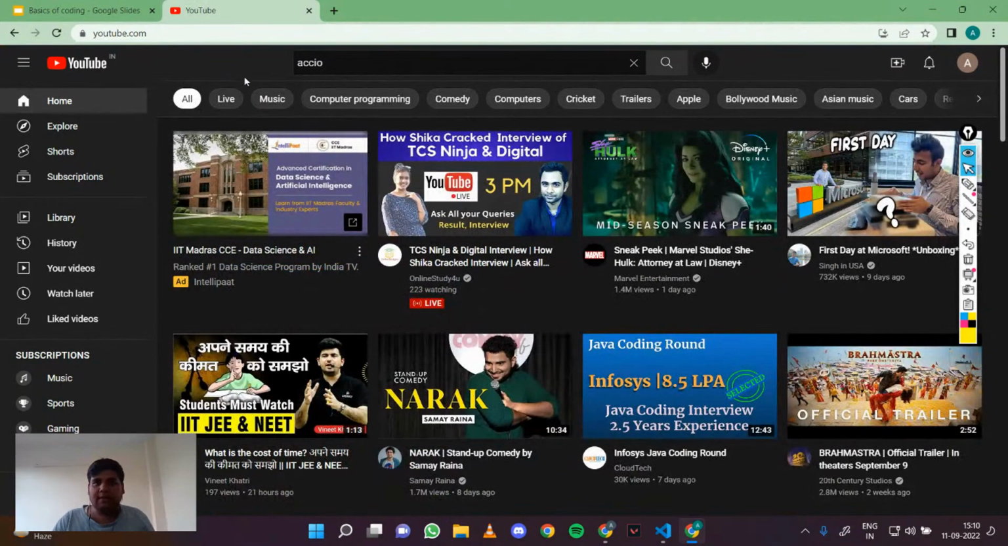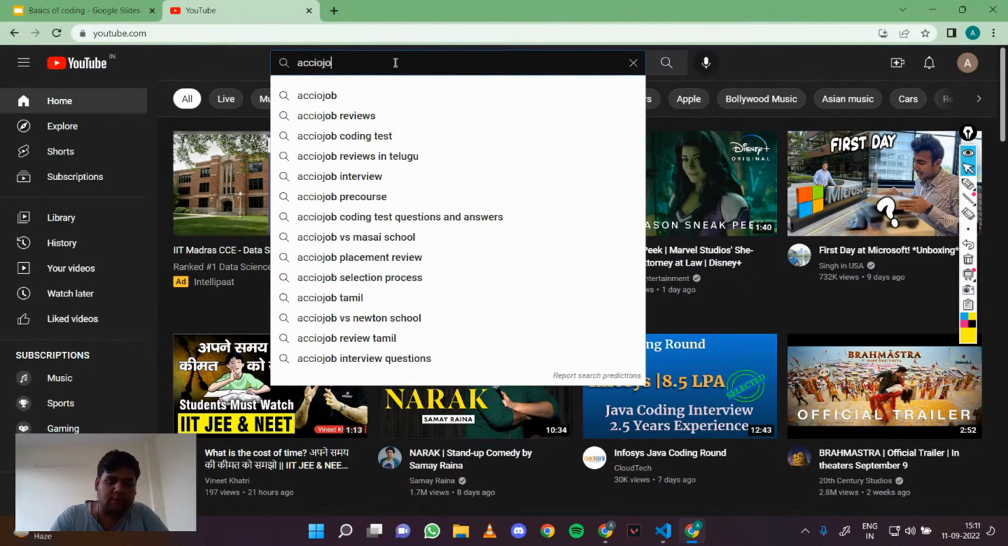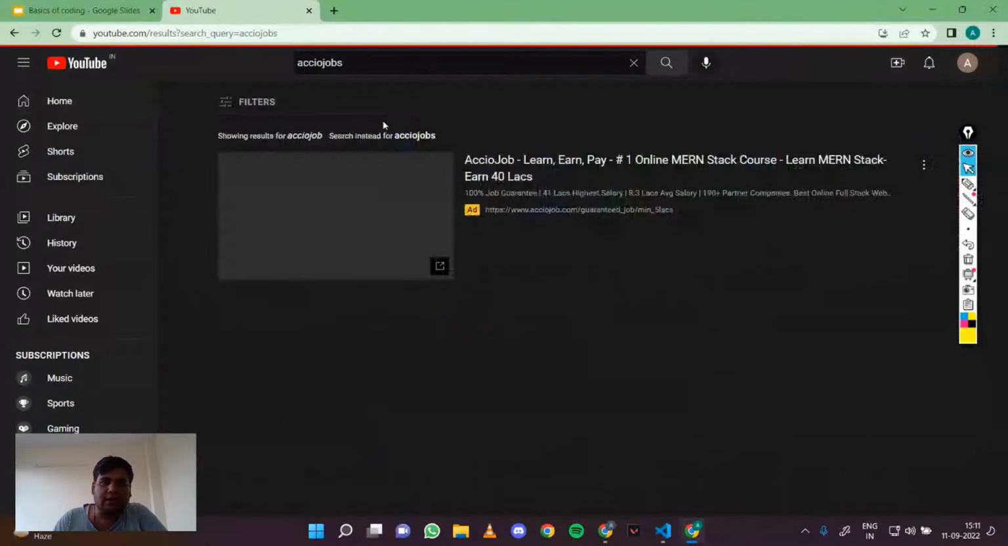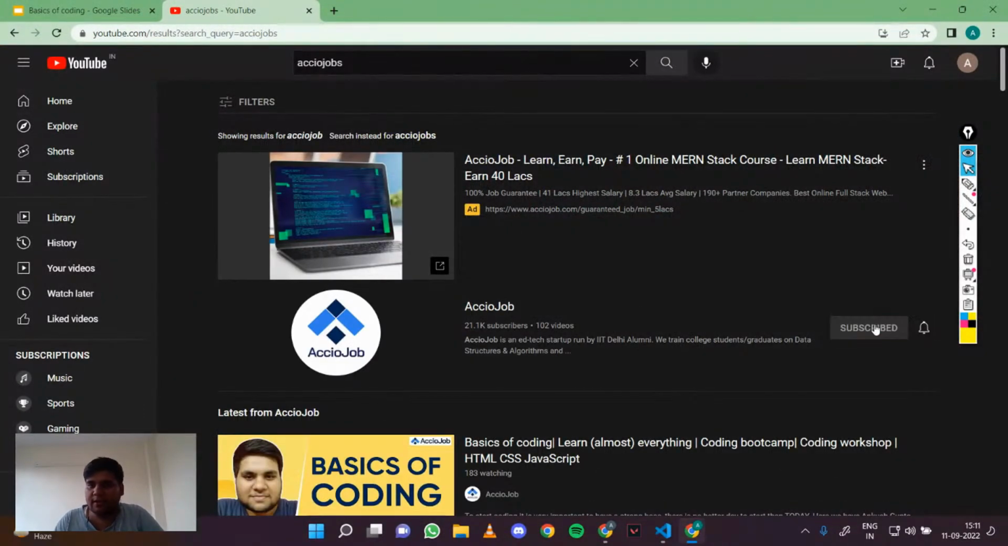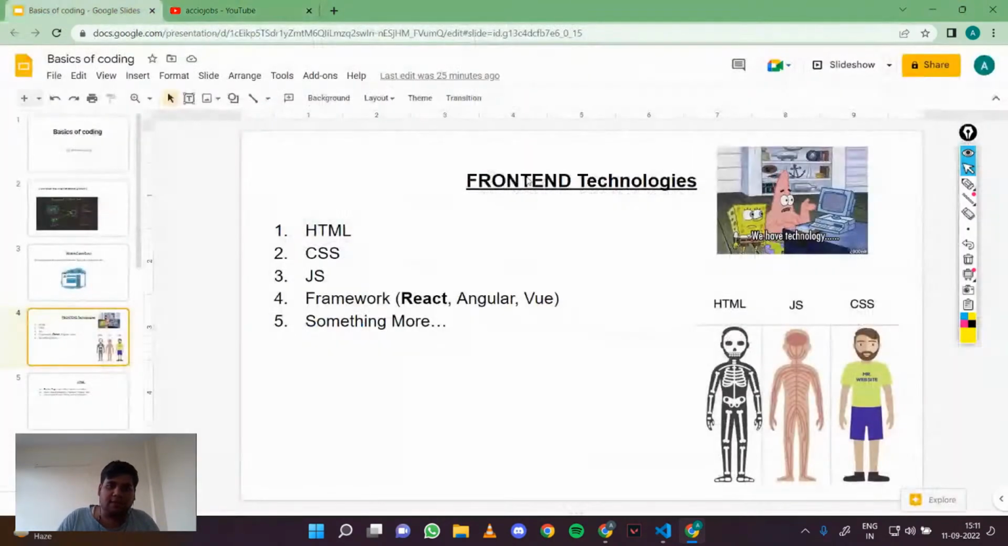It is basically the brain that changes the state, right? So let's say I go to any channel, let's say the AccioJobs channel, and if I subscribe to it, you see that on clicking it, the color changes. Now this color change will be done using CSS, but the stats will be changed using JavaScript. Basically, it will increment the subscribers, right? So that is basically what these front end technologies do.